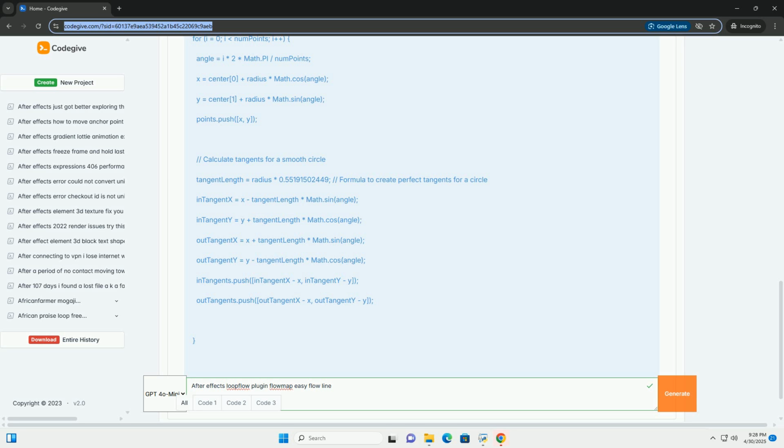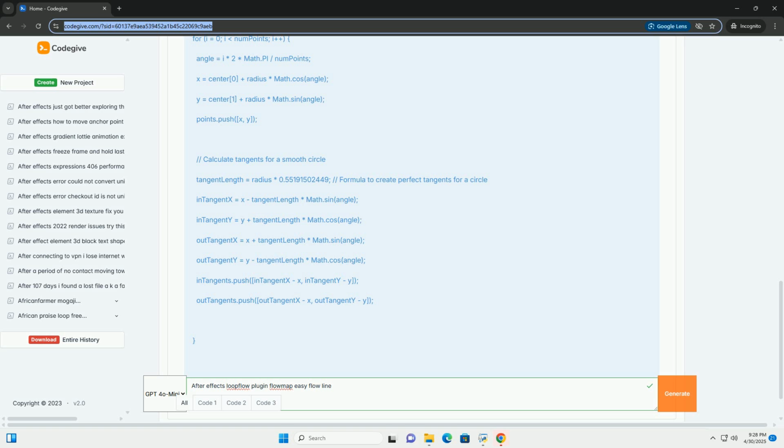Rotation follows path. Enable this to make the layer rotate in the direction of the flow. Offset. Fine-tune the rotation to get the desired orientation. Try values like 90 or 180 degrees if your layer is not aligned correctly. Scale. Allows you to change the scale of the layer along the path. You can use expressions to create dynamic scaling effects.